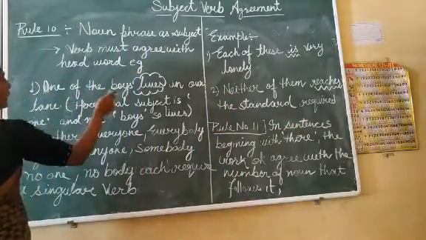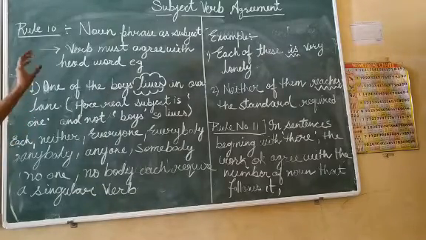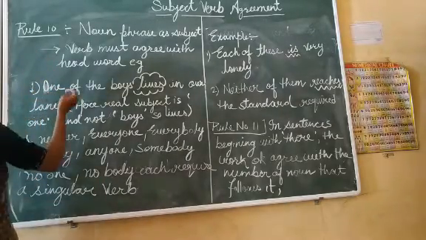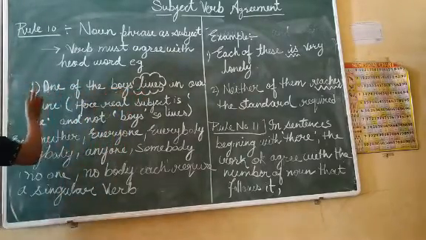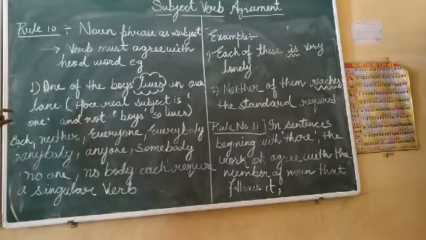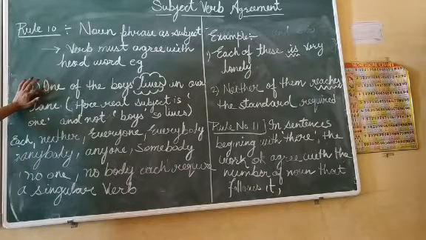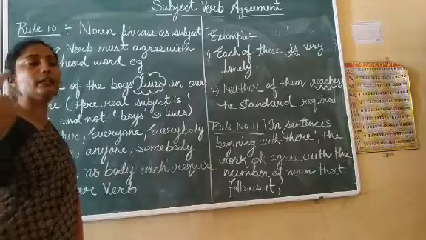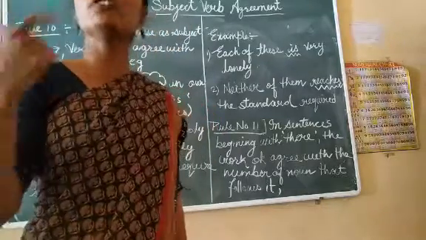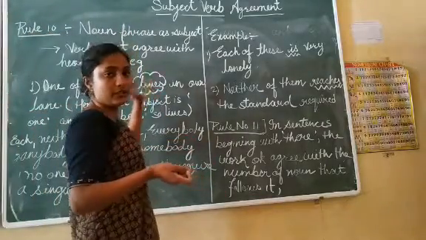Now, one of the boys lives in our lane. Now see, this is related to what? Noun phrase as a subject. If we have a noun phrase as a subject, then in that case we have to go with the head word. That means the verb must agree with the head word. Here the real subject is one. Actually we are talking about one, and this is singular in itself. That is why we have written lives, not live. If I add live, then that means I am taking that verb as a plural one. So if the subject is singular, I write the verb as singular over here.